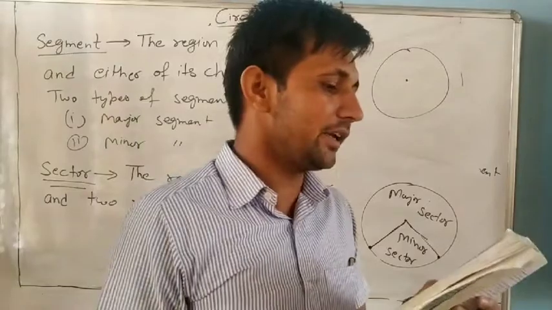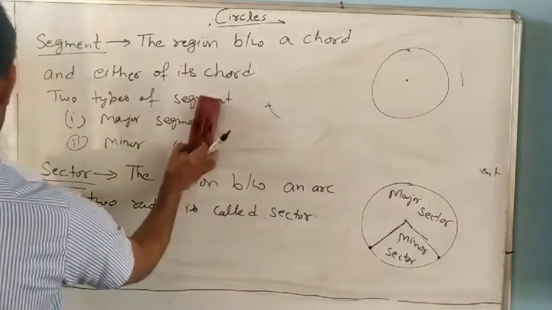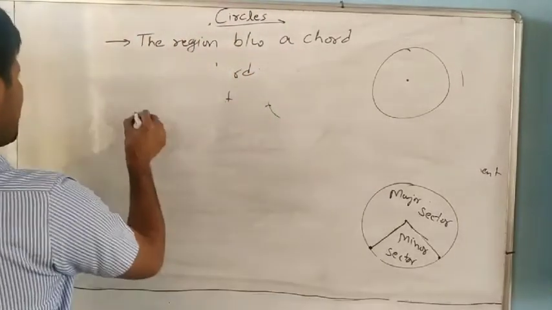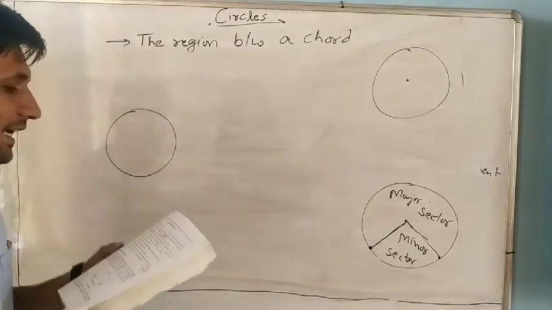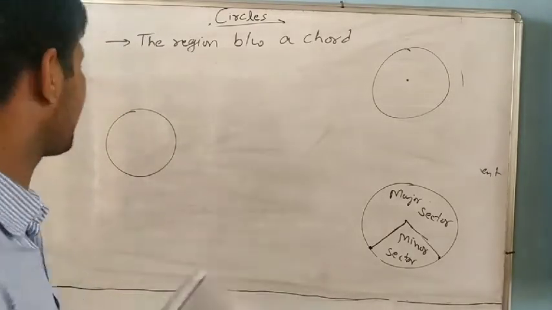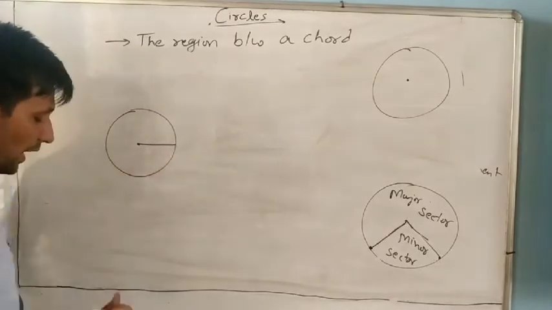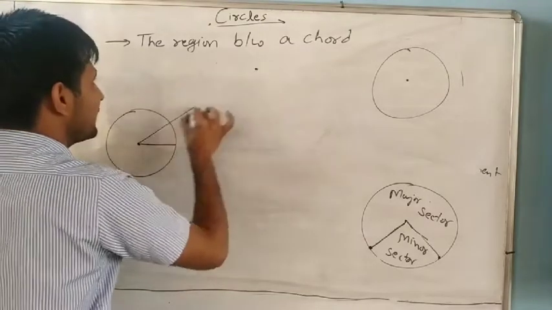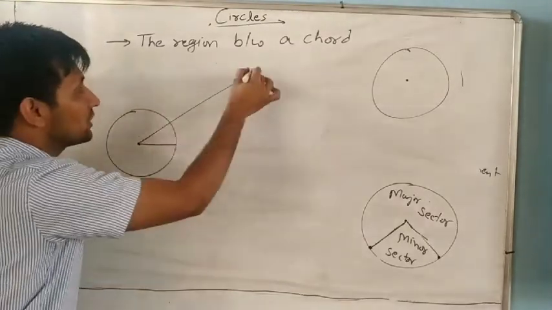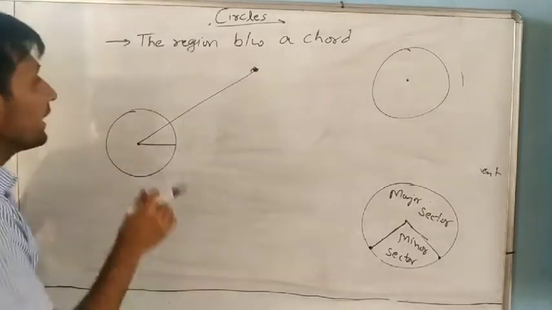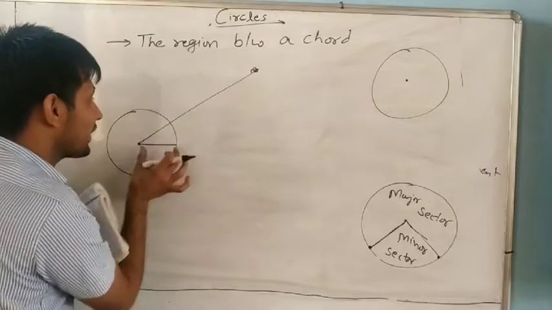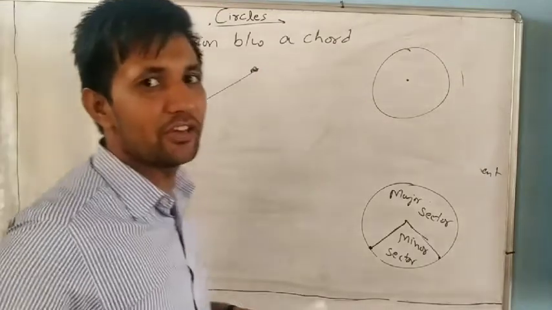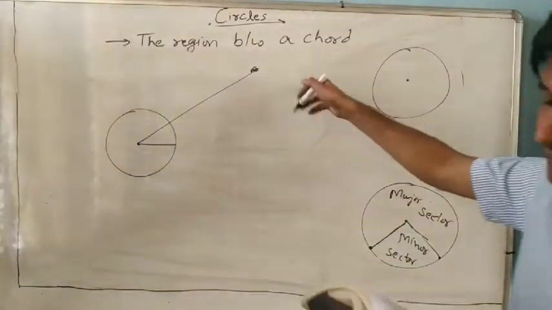Next is part B. A point whose distance from the center of a circle is greater than the radius. This is the radius, and a point whose distance from the center is greater than the radius, it means the point is here. Because what is given? A point whose distance from the center is greater than the radius. Where does this point lie, interior or exterior? It means it is exterior, outside of the circle.